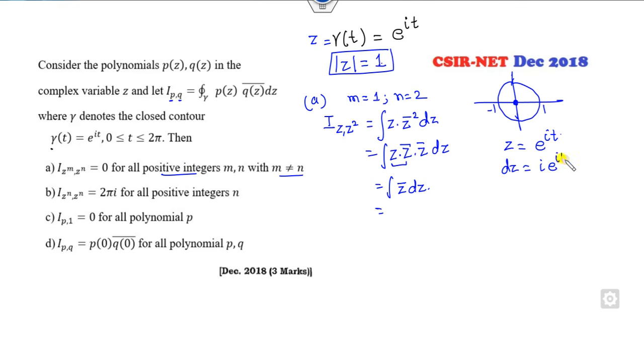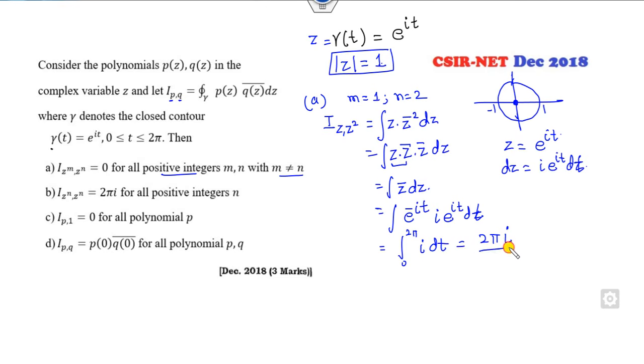Iota e raised to power iota t. So I can substitute, this value is e raised to power minus iota t into dz, which is iota e raised to power iota t. So it cancels out, over d of t. Fine. So t varies from 0 to 2 pi. So what is the right answer of this?